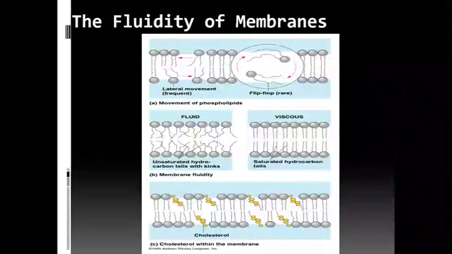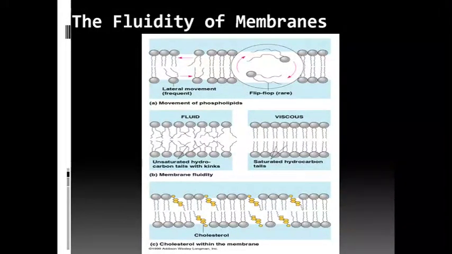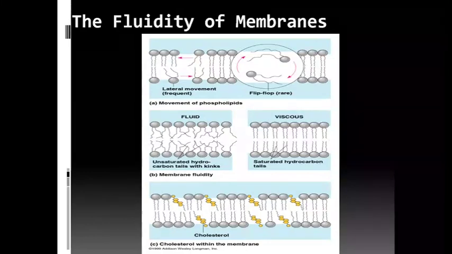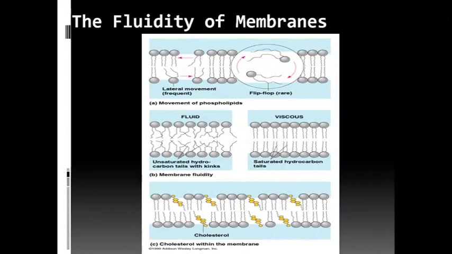This figure shows the fluidity of the membrane. We can see different types of movements in the phospholipid bilayer. In the unit component parts, lateral movement and flip-flop movement are possible in phospholipids. In the second figure, we can see that a greater amount of unsaturated hydrocarbon tails produces kinks and allows the membrane to become more fluid, whereas a greater amount of saturated hydrocarbon tails gives viscosity to the membrane, and the membrane becomes more static and stable.